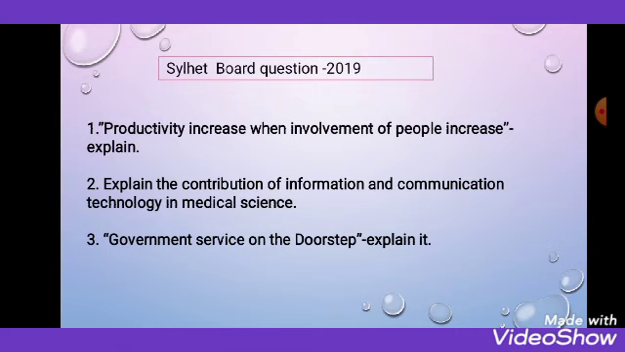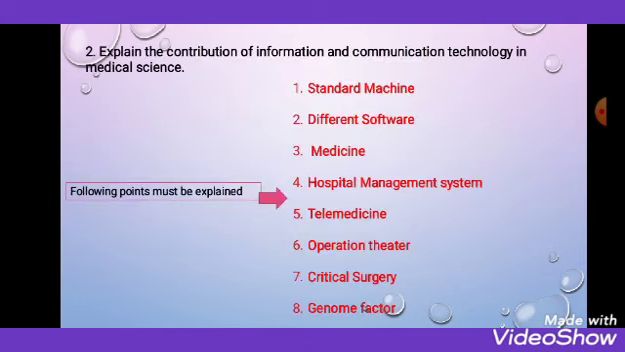I think I have shown here 3 number question, government service on the doorstep. That is 5 implementations of government service. There you wrote only 5 points. They mentioned 5 points, that's why you wrote 5 points, but here they are not mentioning any points, so you can write all the points from your textbook. And two number question I will show here. What are the contributions of information and communication technology in medical science?